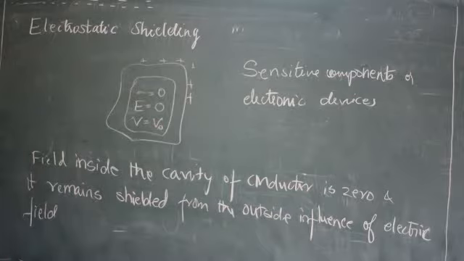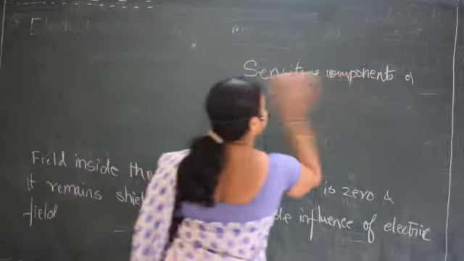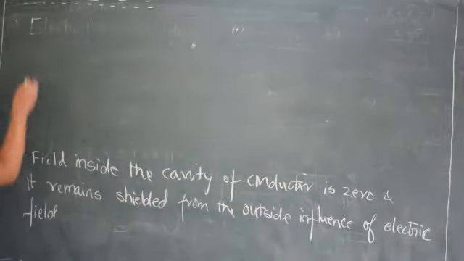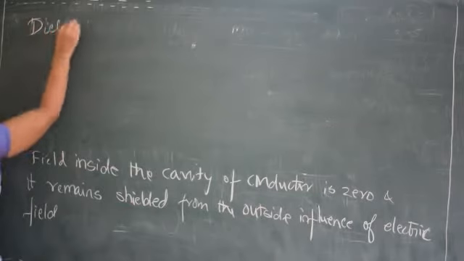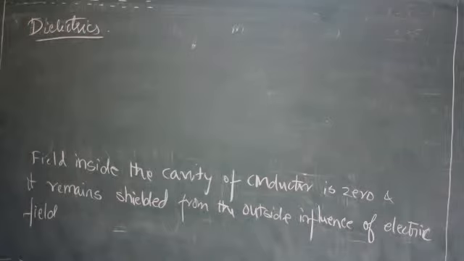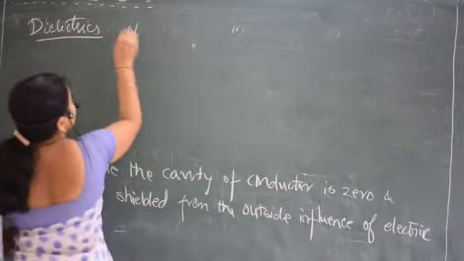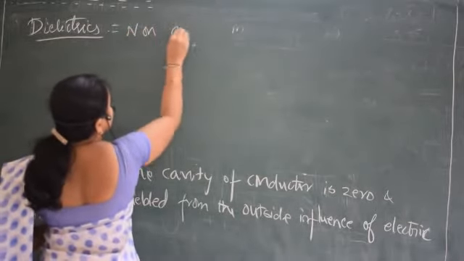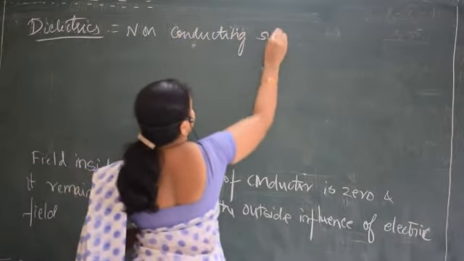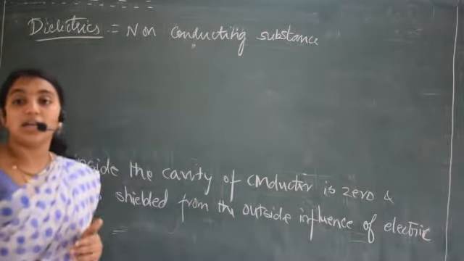Next concept is about dielectrics. What do you mean by dielectrics? A dielectric is a non-conducting substance.